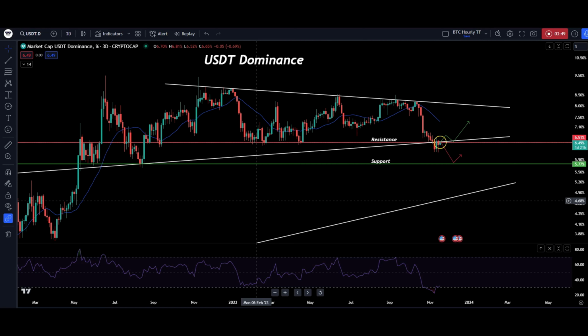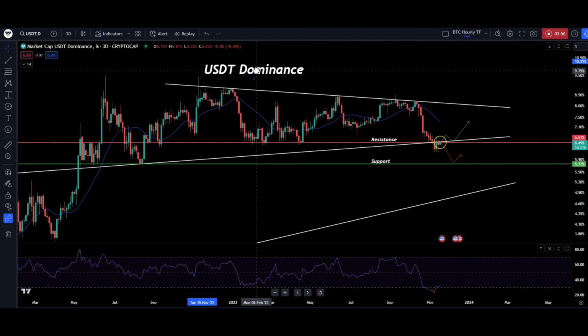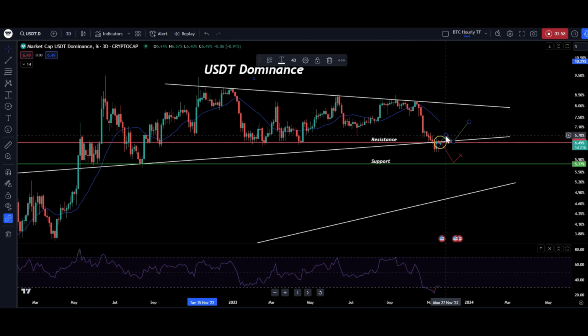Let's just keep in mind the key point is the 6.5% resistance level, where the USDT dominance must break it in order to let the market go bearish. If not, the USDT dominance should reject to let the market play on the positive side. So that's the update I would like to give.